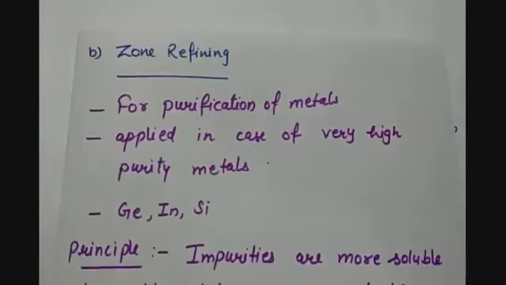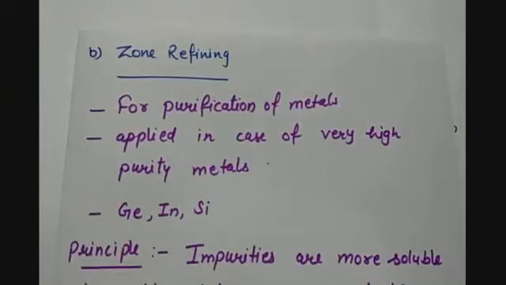Then we have the zone refining method. The zone refining method is also a method to purify metals. But in which case is it used? In the case of very high purity metals, the metals which are required with a very high purity, to refine these kinds of metals we use the zone refining method.